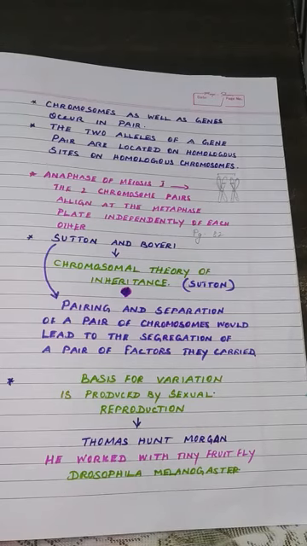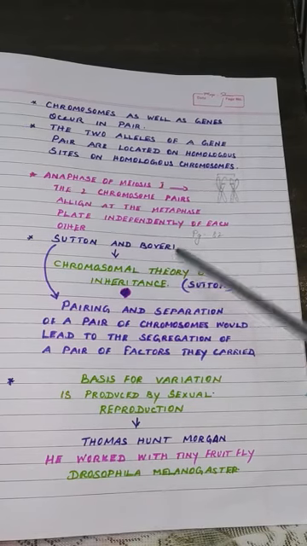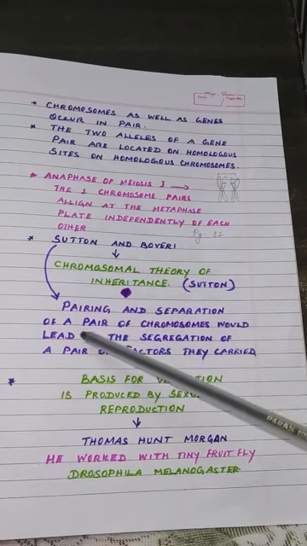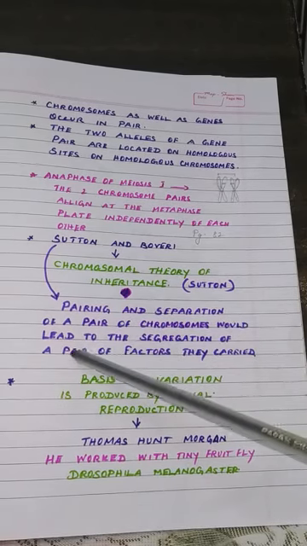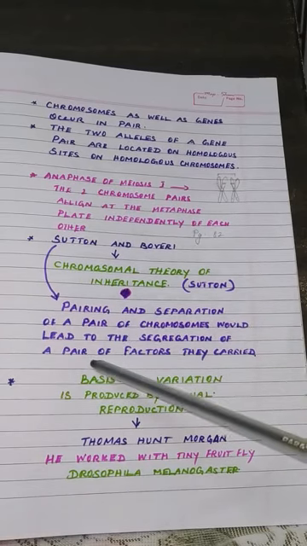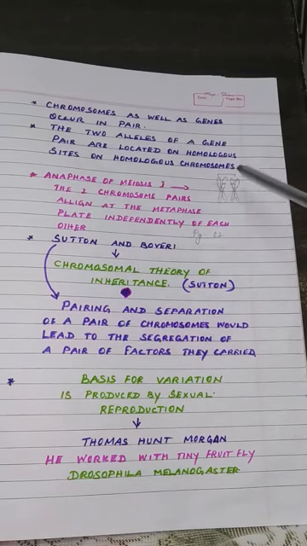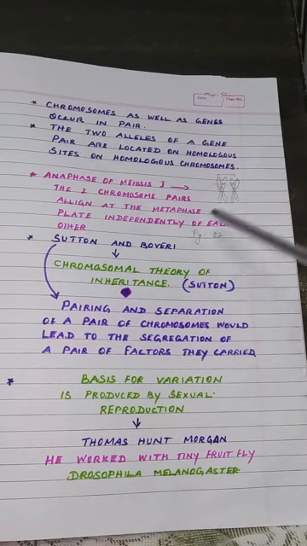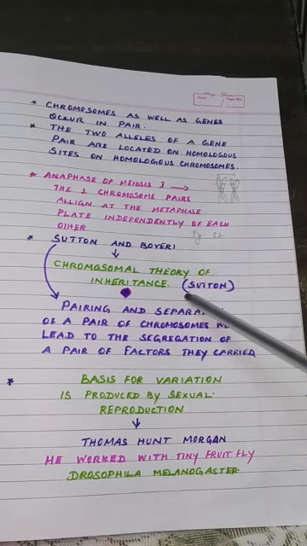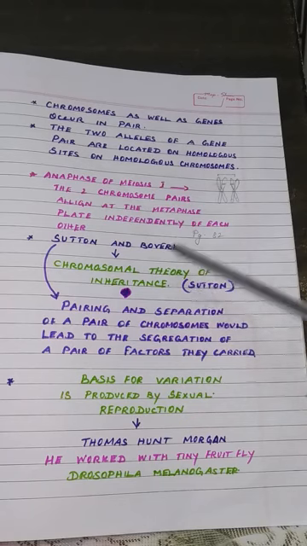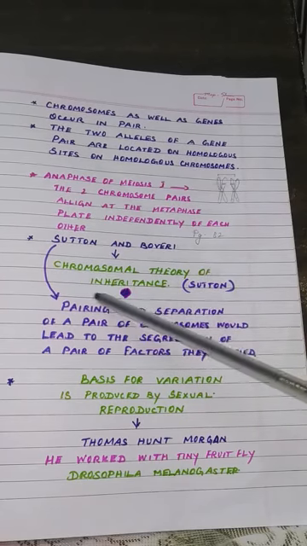Two scientists, Sutton and Boveri, argued that pairing and separation of a pair of chromosomes would lead to the segregation of a pair of factors they carried. So when the chromosomes separate, the genes or factors are also separated. And then scientist Sutton, on studying all these things, proposed the chromosomal theory of inheritance.